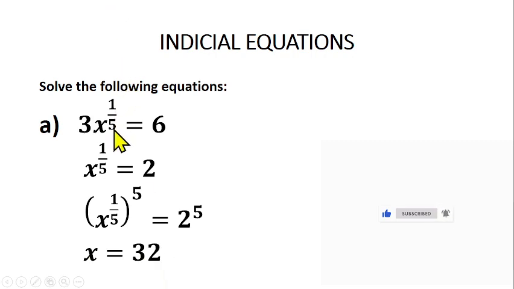How can we confirm that? If I put my x here, that means I have 32 raised to the power 1 over 5. What is the fifth root of 32? What is the fifth root of 32? That gives us 2. Then 2 times 3 gives us what? 6. That shows that this is what? Correct.